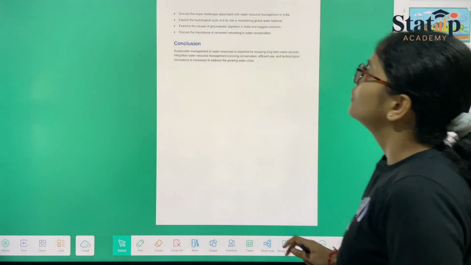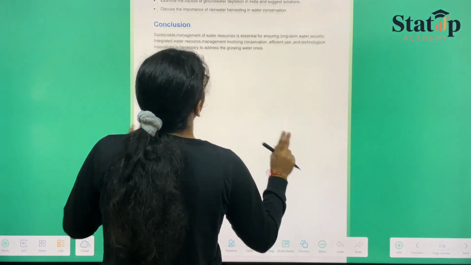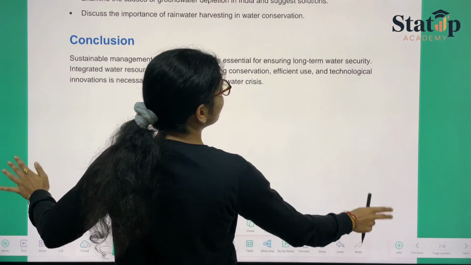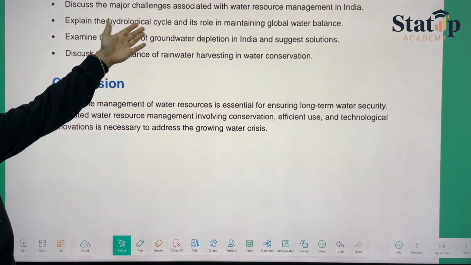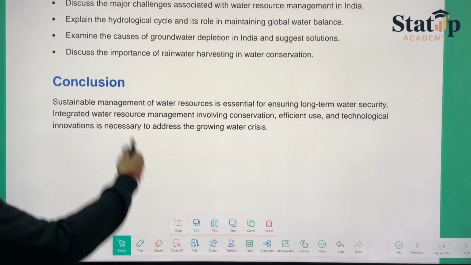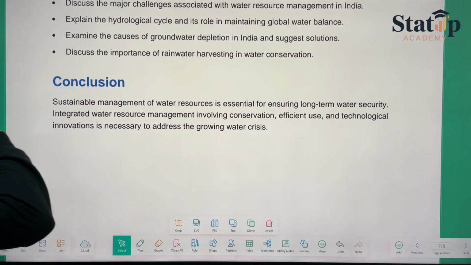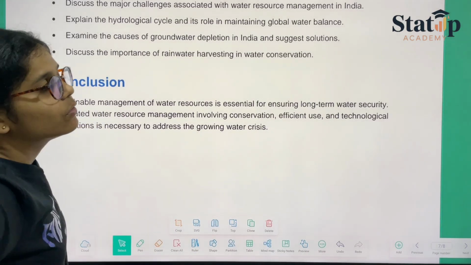Then we have PYQs over here as well. So the discussion of PYQs could be, okay, the first one says: discuss the major challenges associated with water resource management in India; explain the hydrological cycle and its role in maintaining the global water balance; examine the causes of groundwater depletion in India and suggest solutions; discuss the importance of rainwater harvesting in water conservation.